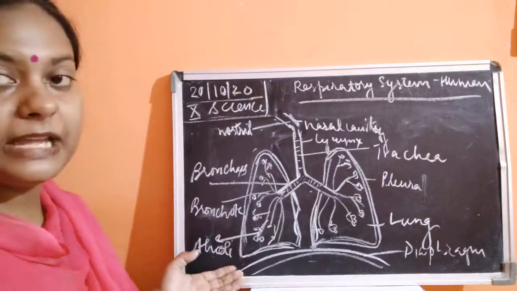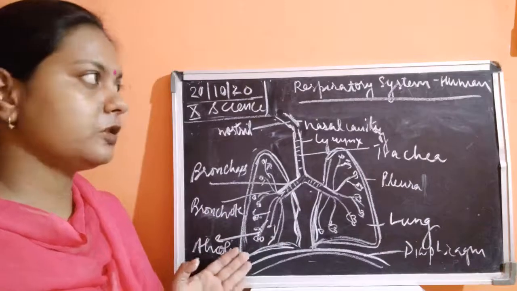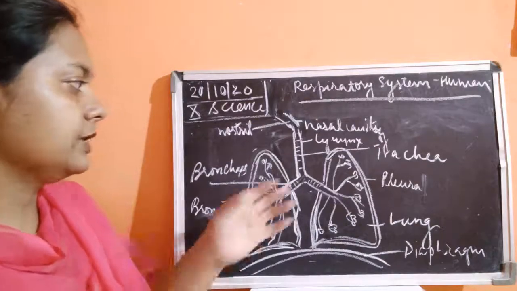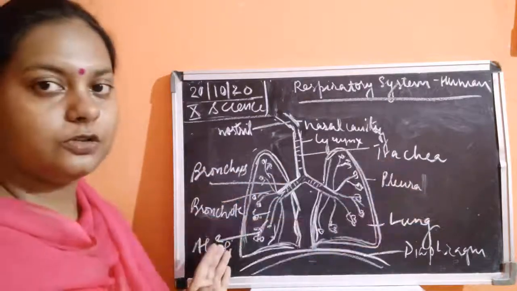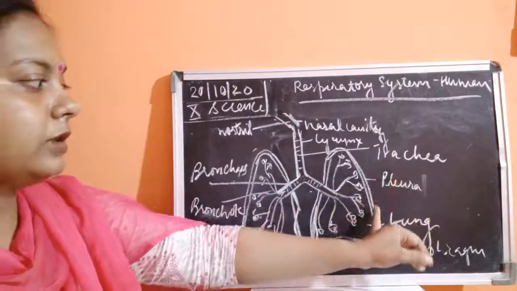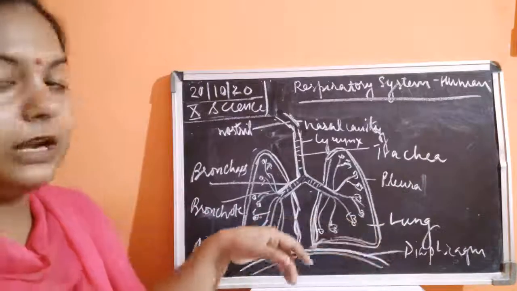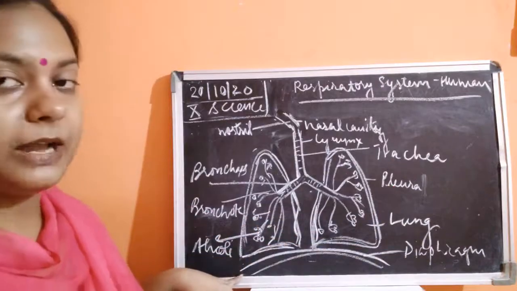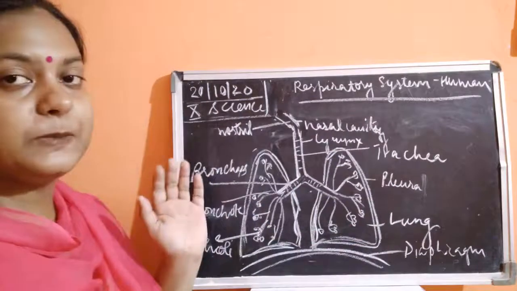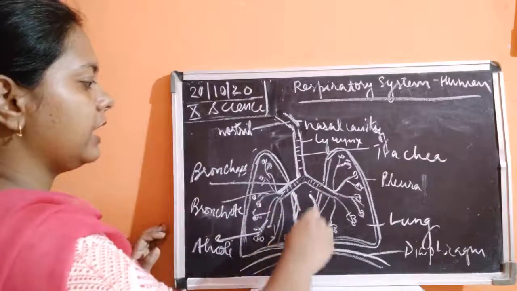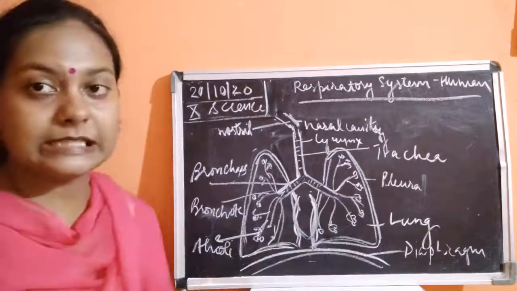Then bronchioles end into the alveoli. This is also known as the air sac, because this is going to trap the oxygen. After that, exchange of gases will also take place from these alveoli. Then these respiratory organs are called lungs. These lungs are supported from the lower side by a diaphragm, and from above they are covered with a rib cage. And here we have the heart. In between, for the heart, we have space.